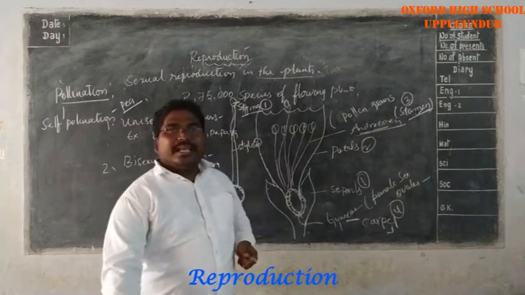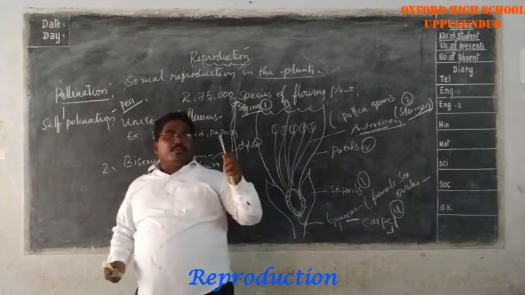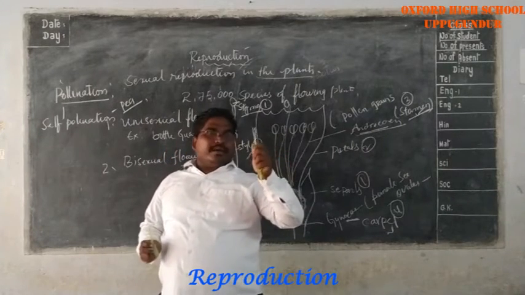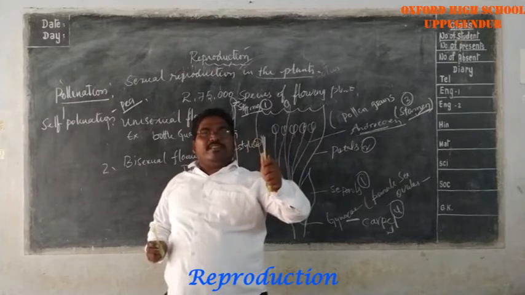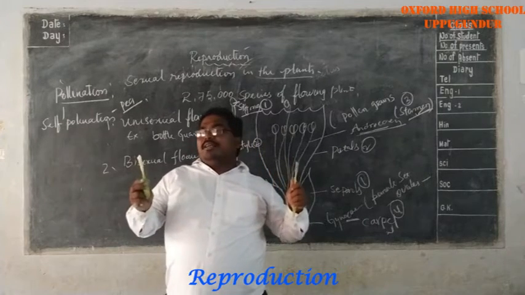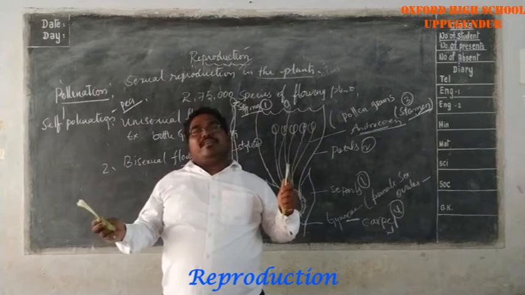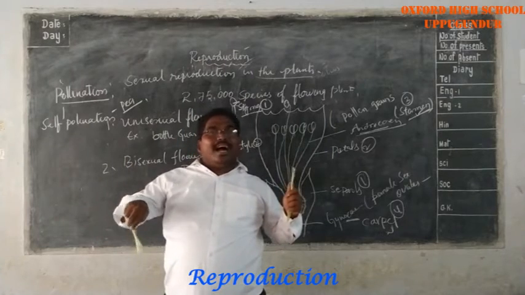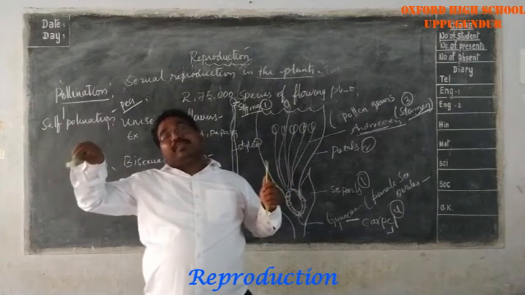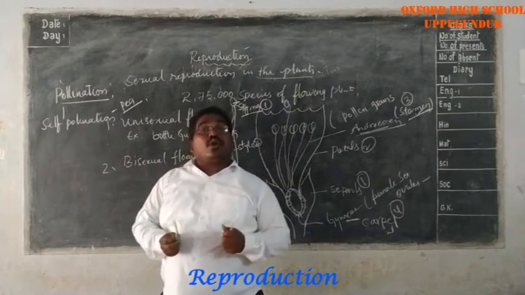In the other case, reaching of the male portion of one flower to the female portion of another flower of the same plant, or another plant of the same species, is called cross-pollination.